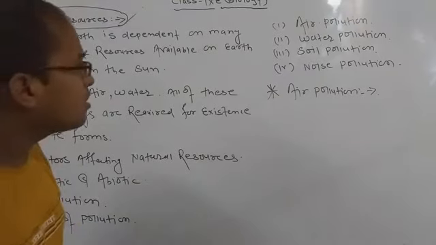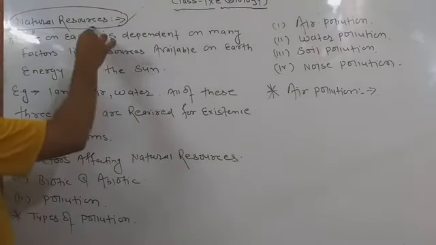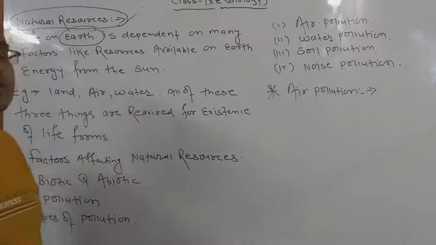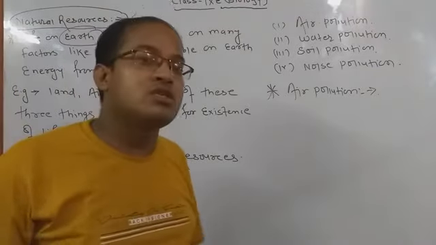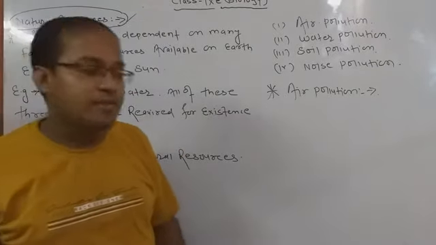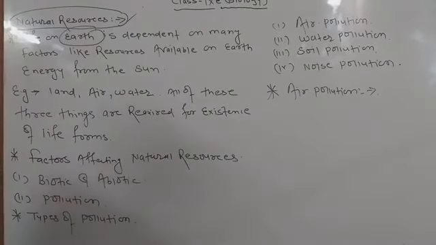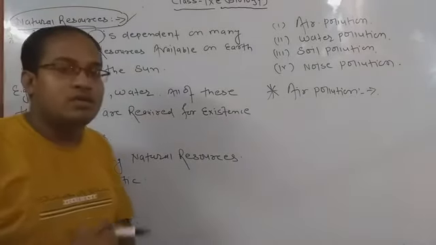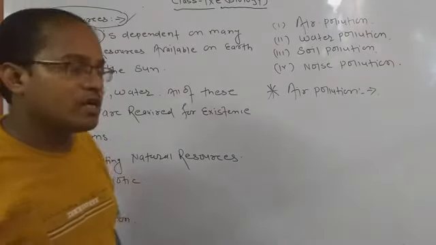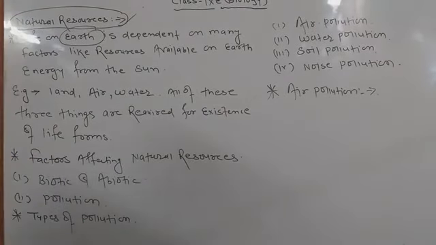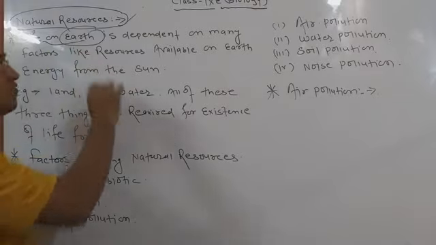We are generally living on the earth, and on the earth various types of natural resources are provided, and we have to use them very carefully so that we cannot harm them, otherwise they will be exhausted one day. So one by one we have to discuss how life on earth was very critical.